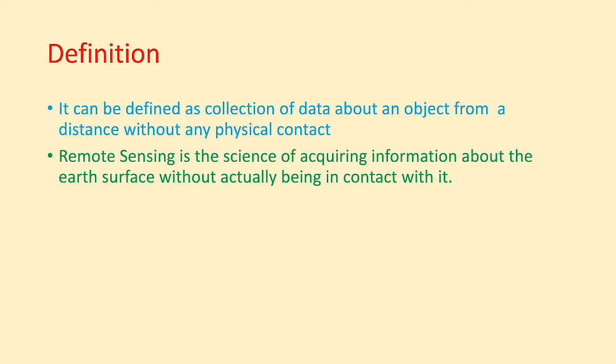As we know, we have our sensory organs such as eyes, nose, ear, skin, with the help of which we are able to sense the object. For example, we are able to see different features of objects with our eyes, we are able to smell the things around us, and we are able to hear. So with the help of our sensory organs, we are able to identify the object. In the same way, with the help of sensors established in the platform or the device of remote sensing, we are able to identify various objects on the surface as well as beneath the surface.